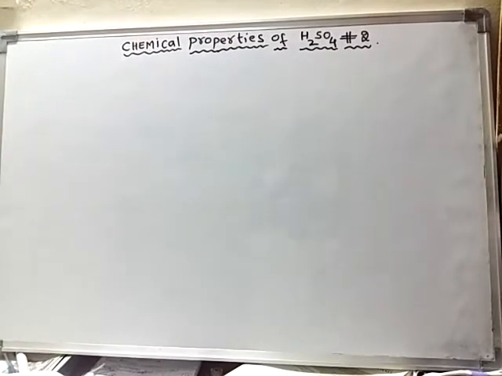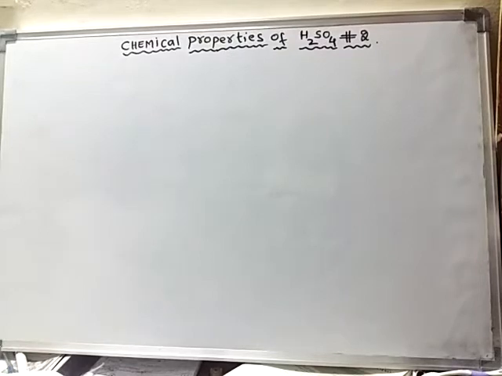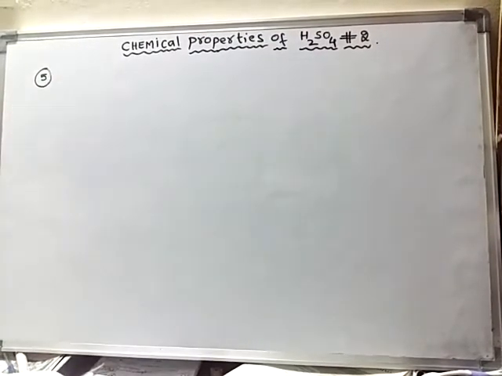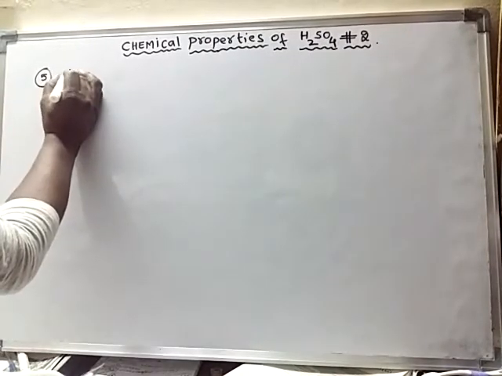We were learning chemical properties of sulfuric acid. In that, we have discussed the chemical reaction of dilute sulfuric acid with metal carbonates. Now we will discuss some more chemical reactions shown by dilute sulfuric acid. Next one is reaction with metal bicarbonates.